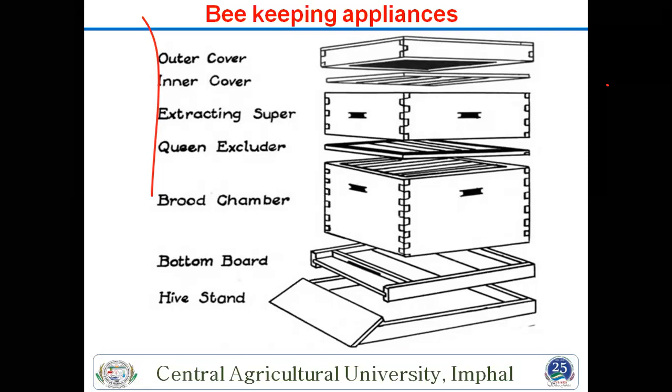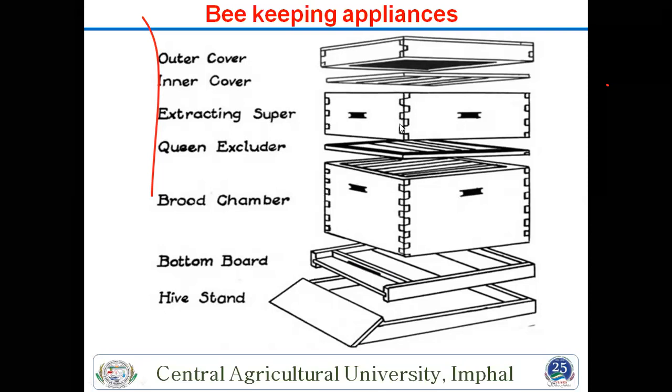So this is also important and essential. In any box, a queen excluder is there. It stops the queen from going outside. If your queen goes, then your box is completely empty after 10 to 15 days. So this is also important.